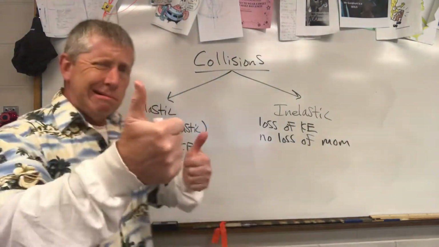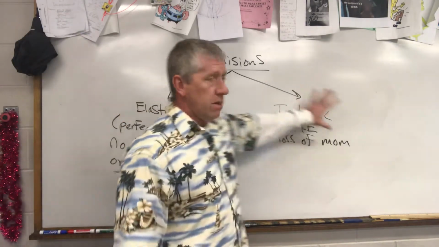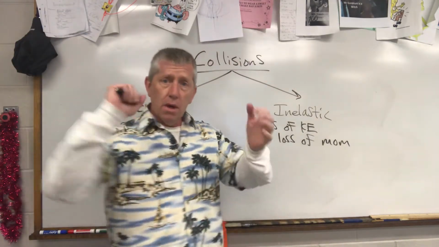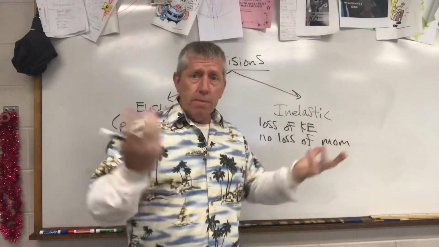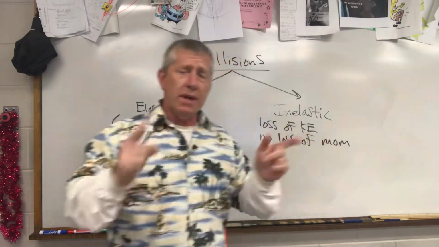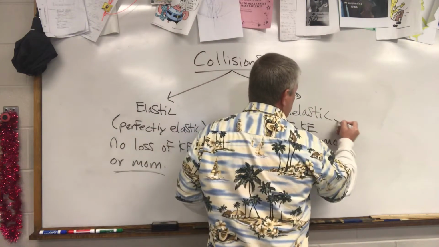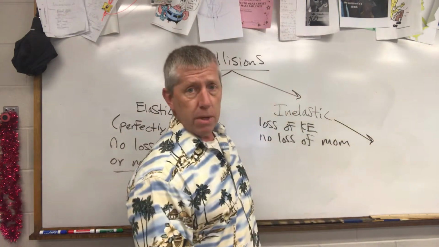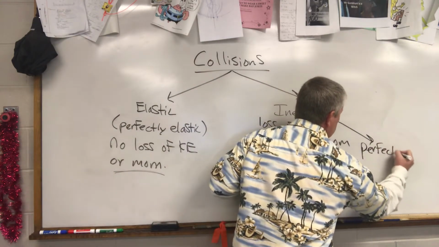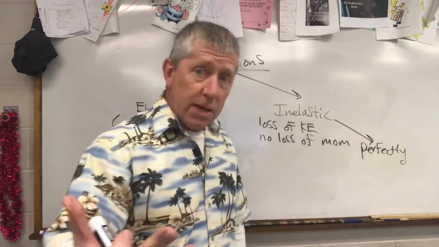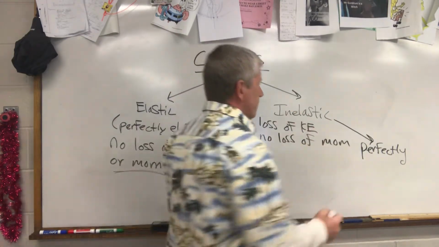Conservation of momentum. So when things bounce off each other, that is an inelastic collision. Even though they're bouncing off each other, it's still inelastic because we're losing kinetic energy. But there is a special kind of inelastic collision called a perfectly or completely inelastic collision. A perfectly inelastic collision.